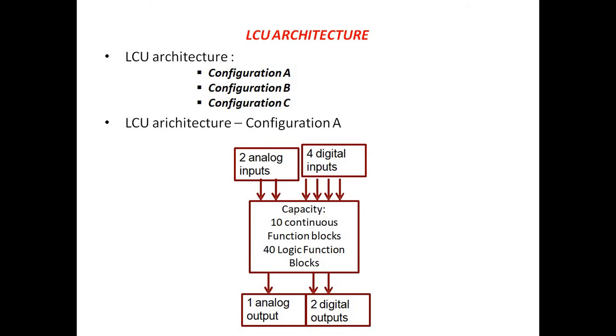Here is the LCU architecture: configuration A, configuration B and configuration C. LCU architecture configuration A: 2 analog inputs, 4 digital inputs. Capacity: 10 continuous function blocks, 40 logic function blocks. 1 analog output, 2 digital outputs. And here is the structure of the LCU architecture, the configuration of A.